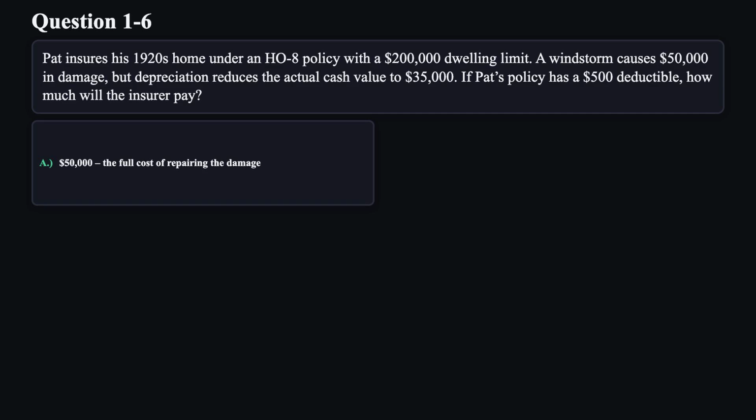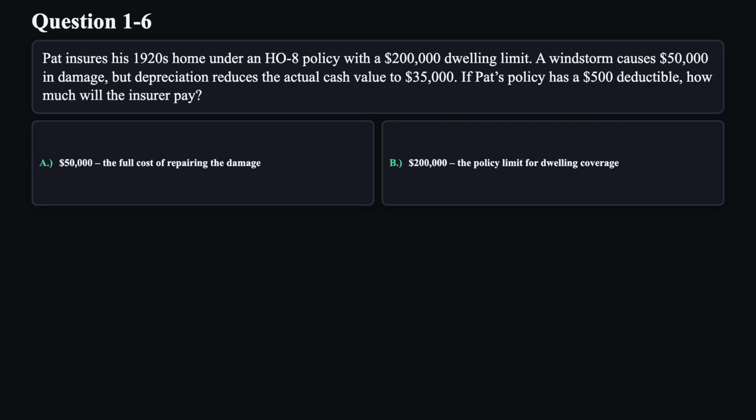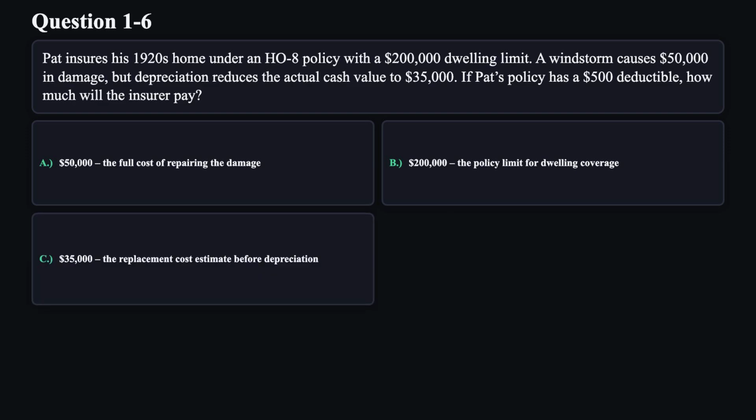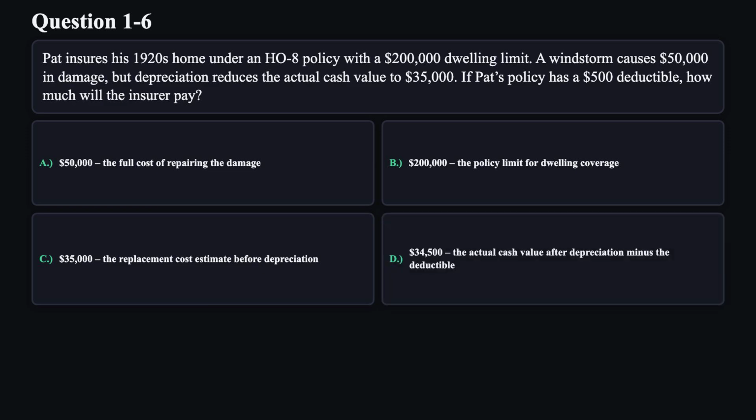A. $50,000, the full cost of repairing the damage. B. $200,000, the policy limit for dwelling coverage. C. $35,000, the replacement cost estimate before depreciation. D. $34,500, the actual cash value after depreciation minus the deductible.